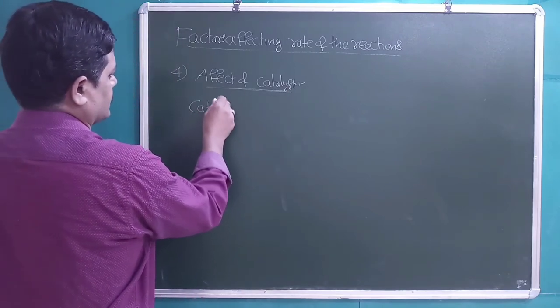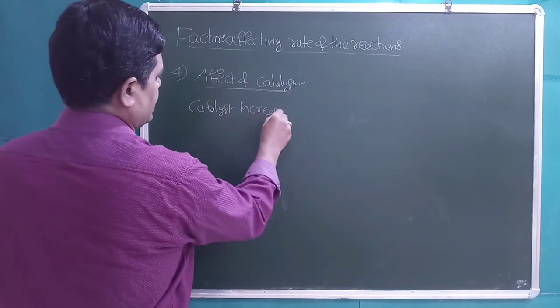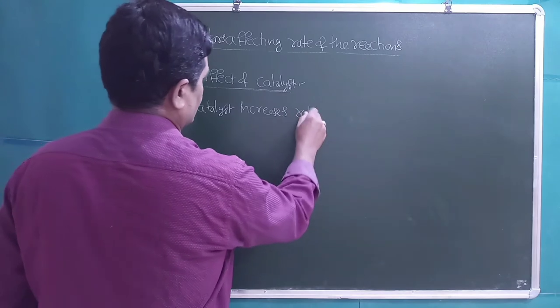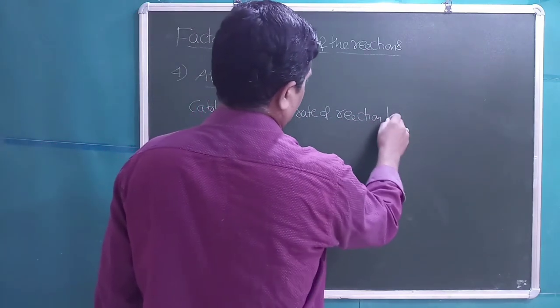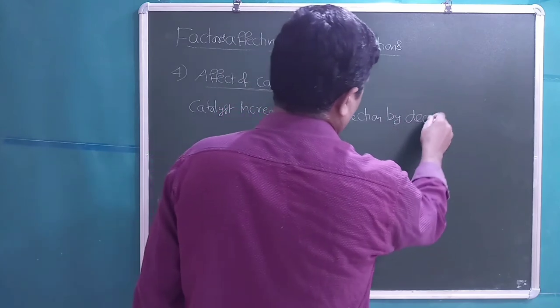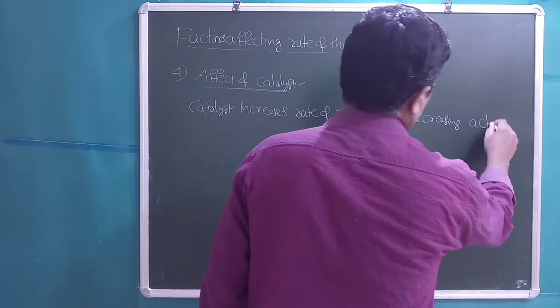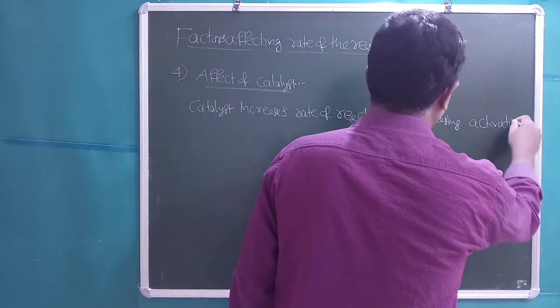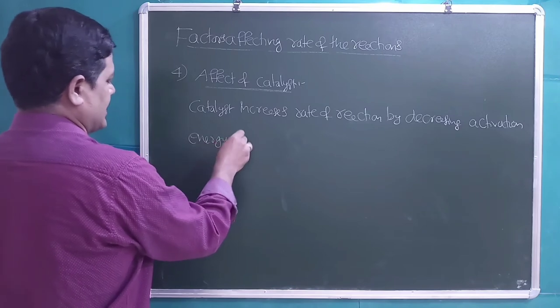Catalyst increases rate of reaction by decreasing activation energy. So students, what is meant by activation energy?